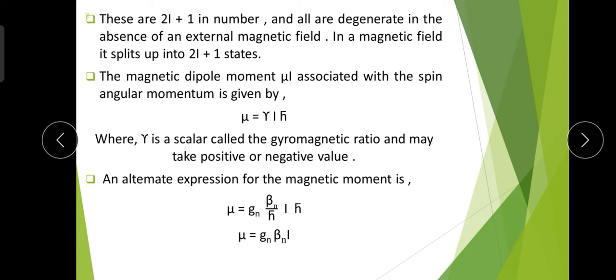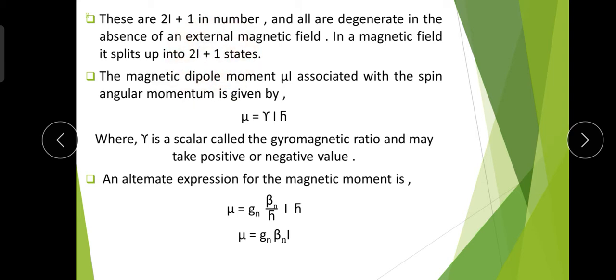After application of the magnetic field there is a splitting, but when there is no magnetic field, all the energy levels are degenerate, that means they have the same value, and these are the 2I plus 1 in number after splitting. Before splitting there is only a single I value, which is a degenerate value, but when we apply the external magnetic field, there is a splitting into 2I plus 1 states.